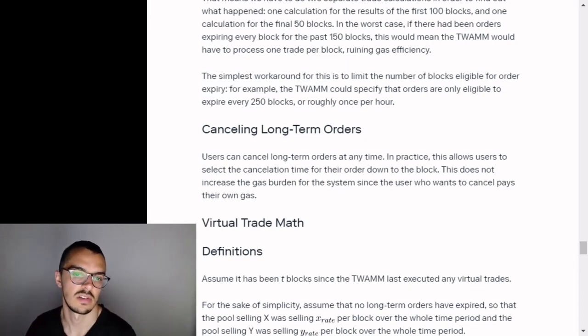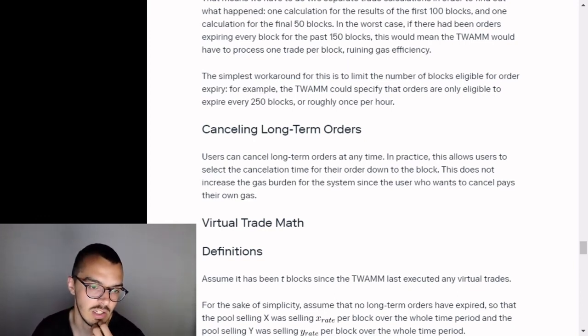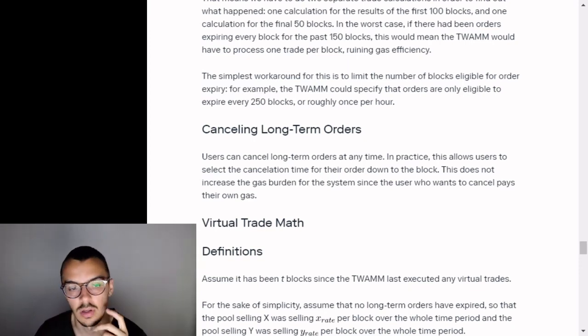In practice, this allows users to select the cancellation time for their order down to the block. This does not increase the gas burden for the system, since the user who wants to cancel pays their own gas.